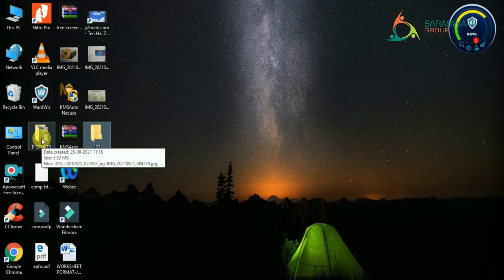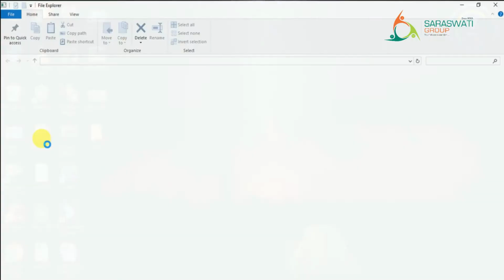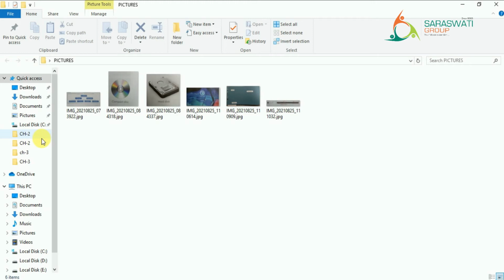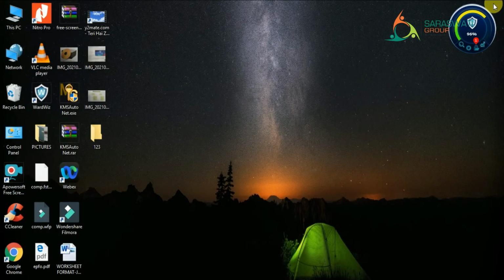Suppose I want to open this picture folder. So what I have to do, I just have to double click on it and then that program will open, right? See, some commonly used icons on the Windows desktop are, the first icon is which one? This PC icon. See, in your textbook also this picture is given, right? When double clicked, it opens a window that allows us to check the content of our computer's hard disk, CD, DVD or any other storage devices.